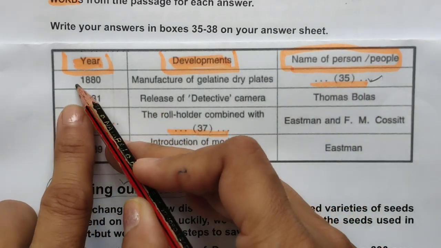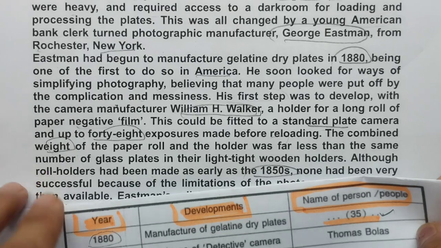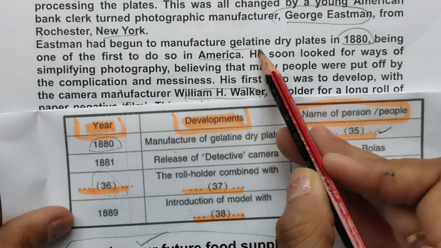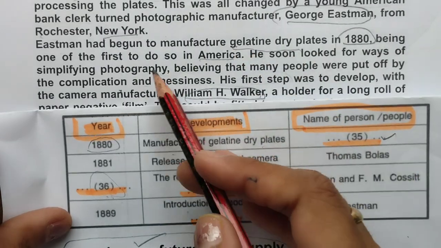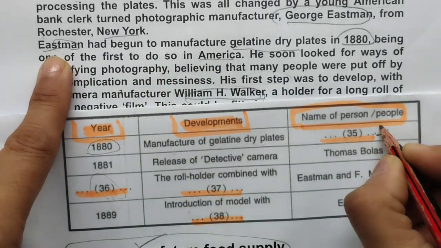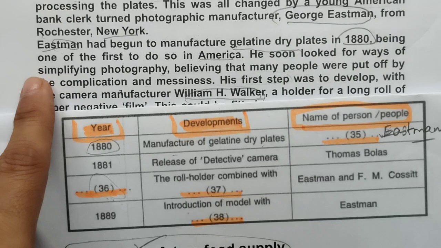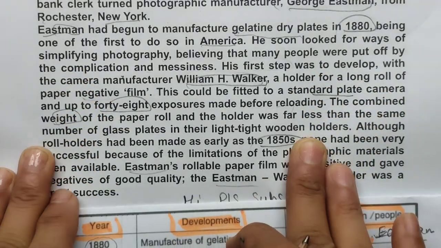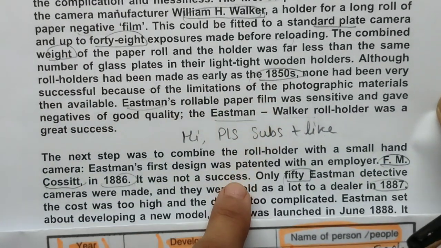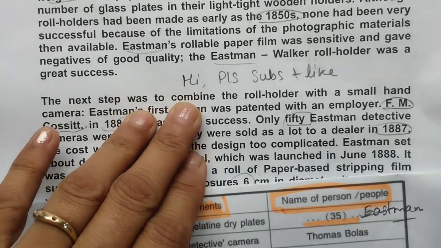So let's start finding the word 1880, this figure. So 1880 is given here. See this 1880. So manufacturer of gelatine dry plates and name of the person. Eastman had begun to manufacture. It means this Eastman will come here. Had begun to manufacture. So Eastman will come here. Okay, now next 1881. So where is 1881? Here 1850s, 1886. Detective cameras. So detective cameras.